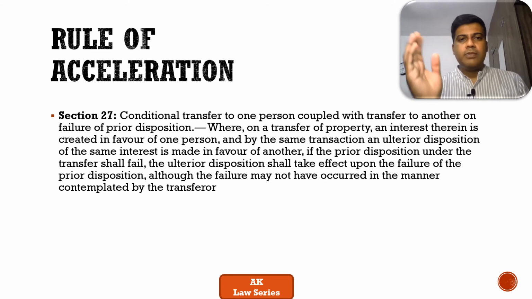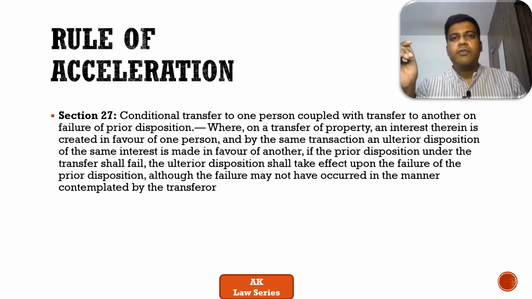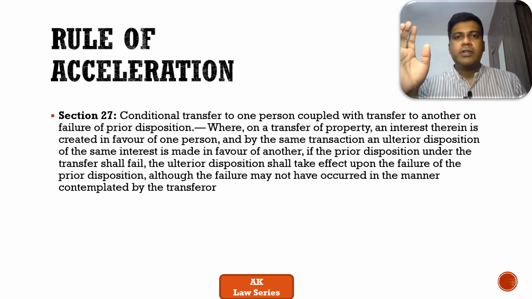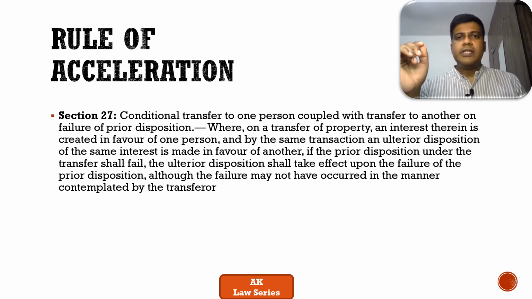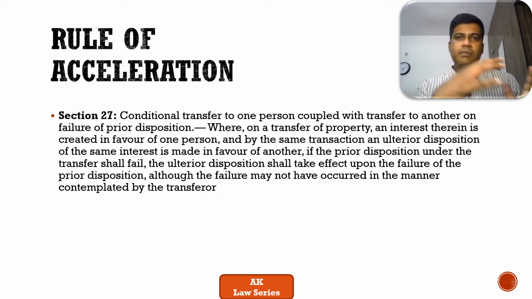So let's go to the next topic, which is rule of acceleration. Rule of acceleration is a very simple, straightforward doctrine. It is discussed in section 27 in TPA. What it states is, on failure of condition number 1, condition number 2 gets activated. It's as simple as that. So let's take an illustration to understand this concept.